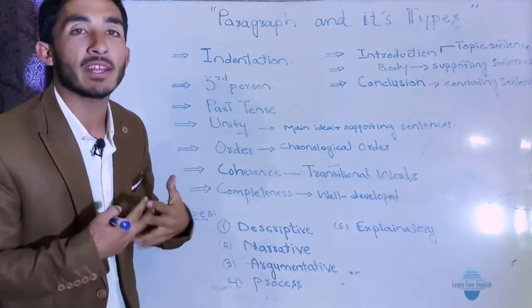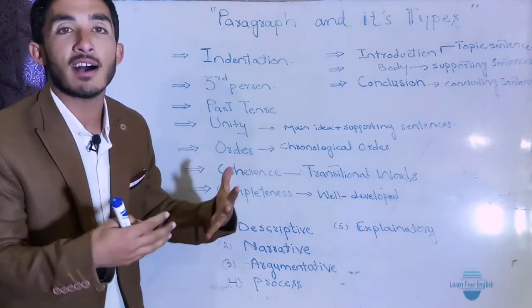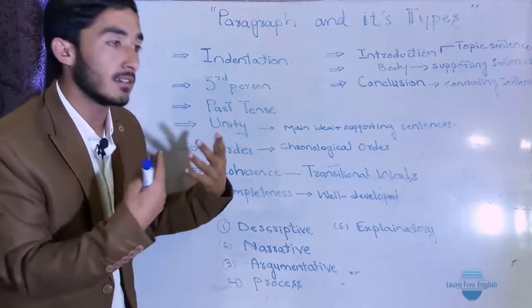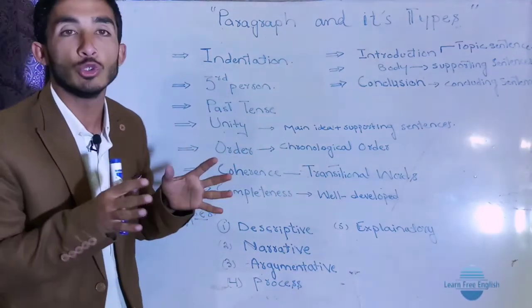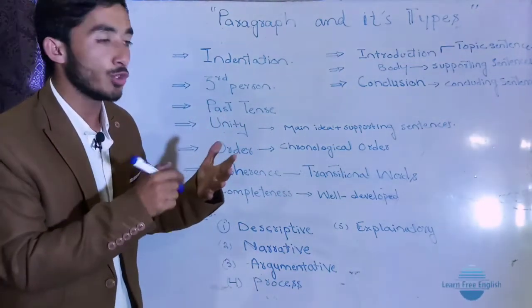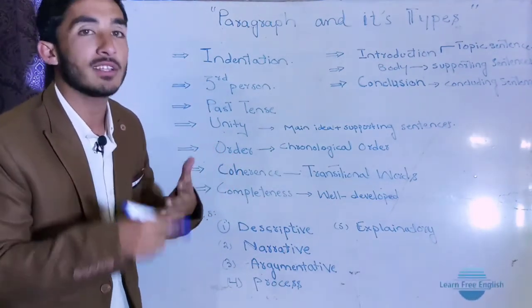In an explanatory paragraph, what do we do? You explain things. It means a question is asked or something is asked, you just try to explain that thing in a paragraph. That is an explanatory paragraph. That is mostly used in question papers when you are asked a question, so you try to explain that question. Got it? So you explain that in the shape of a paragraph.